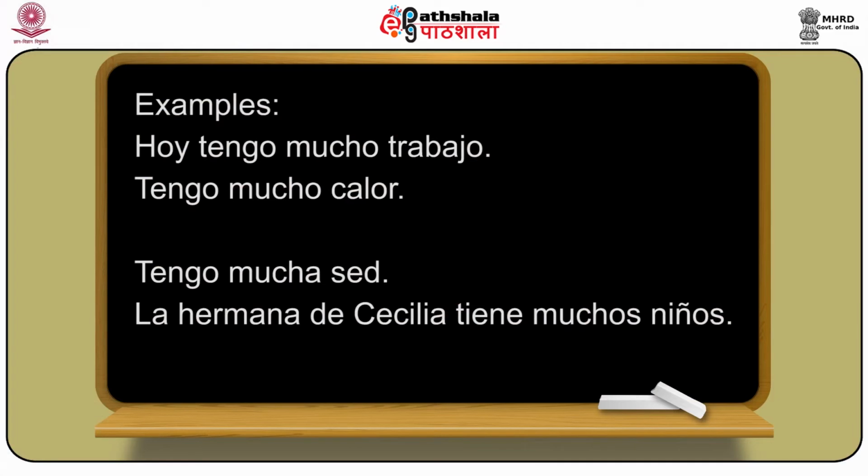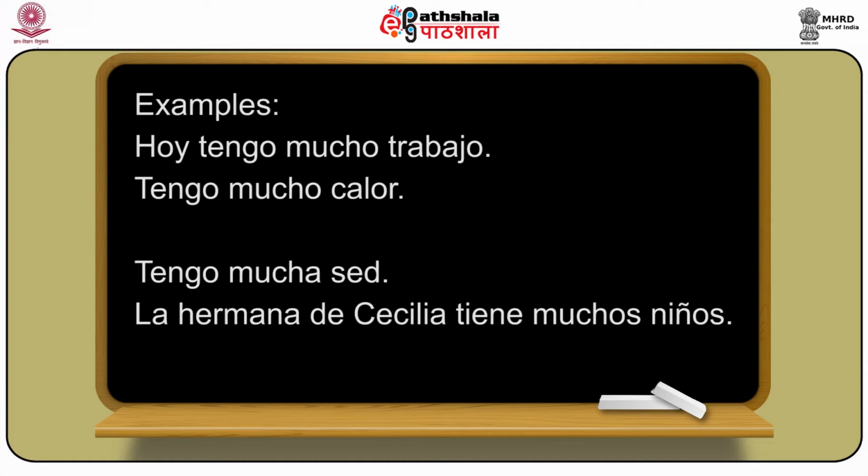So let's see some examples with these indefinite adjectives. Mucho means many or a lot. If I say today I have a lot of work, it can be said as hoy tengo mucho trabajo. Mucho, because the word coming after it is trabajo, which is masculine singular.